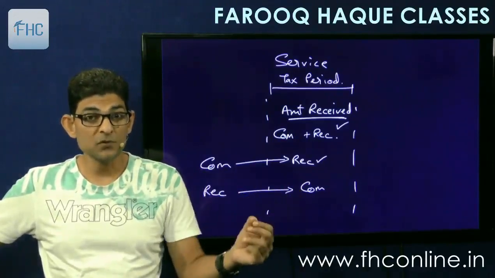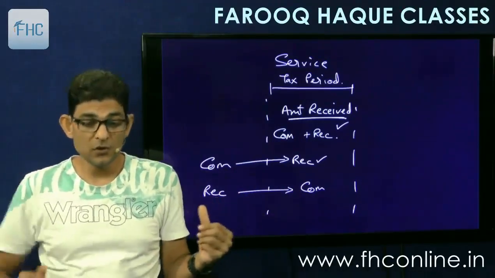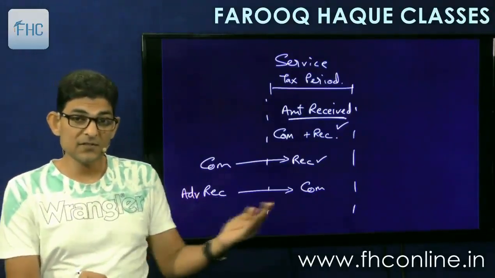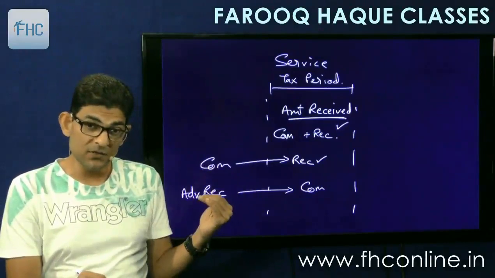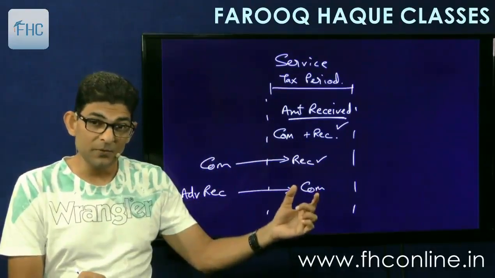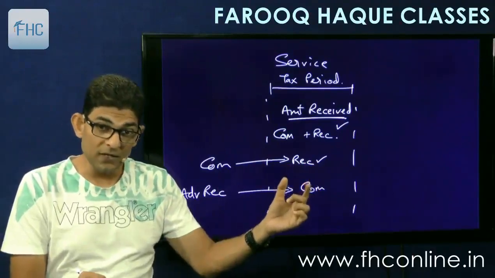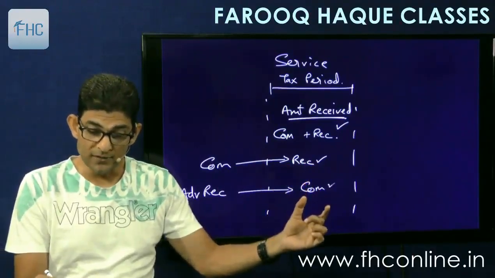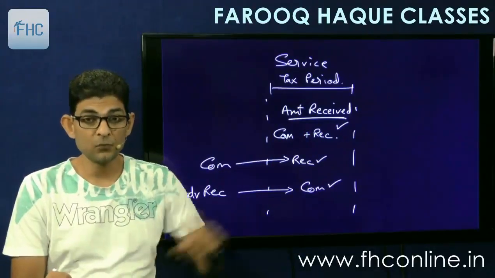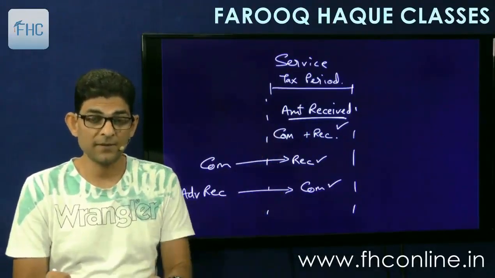So if the receipt was an advance, this was called advance received. If there is advance received in the previous tax period but the service was not completed and it is completed in the current period, then it will be considered as turnover of the current period. So this we have to add here, in this tax period.